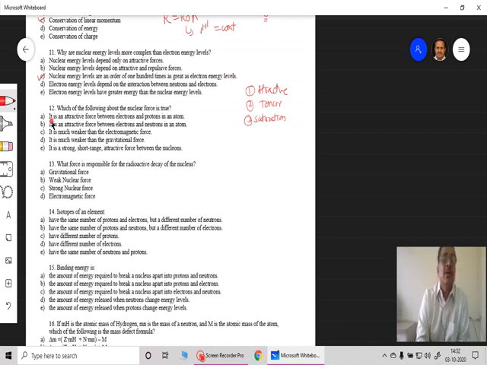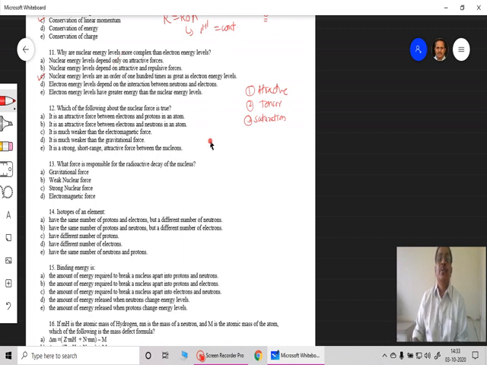Let's go through the options one by one. It is an attractive force between electrons and protons in the atom. That is not correct. It is an attractive force between electrons and neutrons in an atom. That is also not correct. It is much weaker than the electric force. This is also not true. It is much weaker than the gravitational force. This is also not true. It is the strongest force, a strong, short range, attractive force between nucleons.